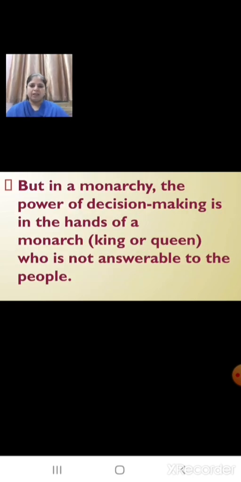But in a monarchy, the power of decision making is in the hands of a monarch, that is king or queen, who is not answerable to the people. That means the monarch may have a small group of people to discuss the matters, but the final decision lies in the hands of the monarch. Whatever they have to do, they don't have to explain or defend themselves to the people. So whatever they do, it is final.